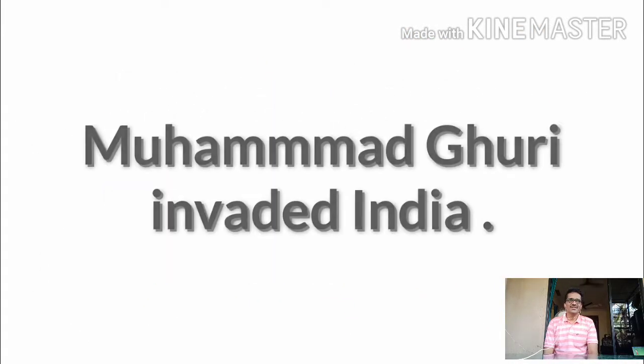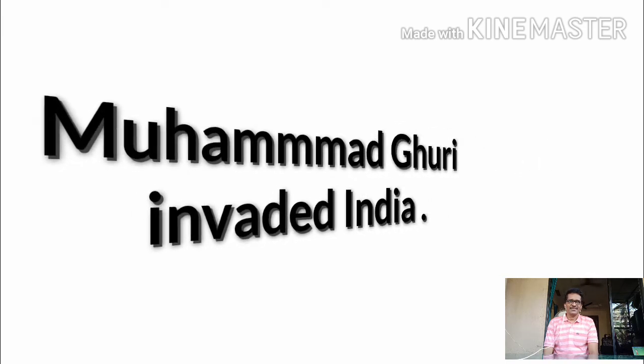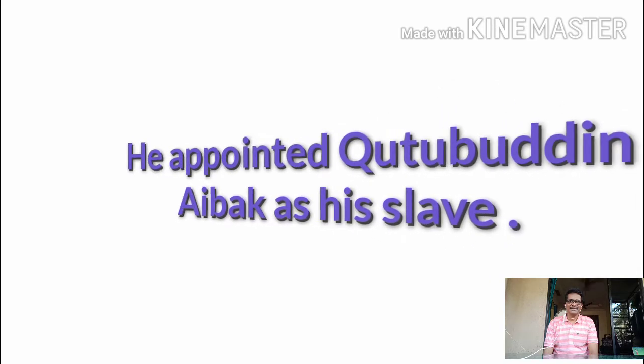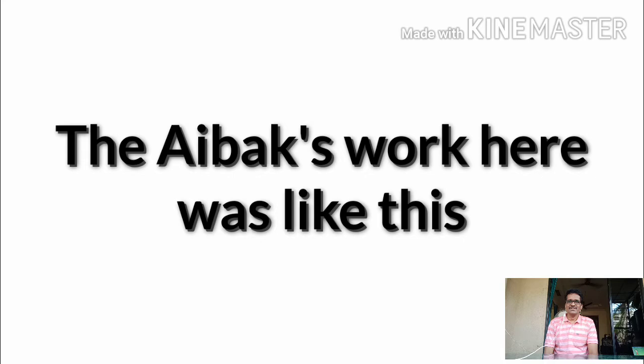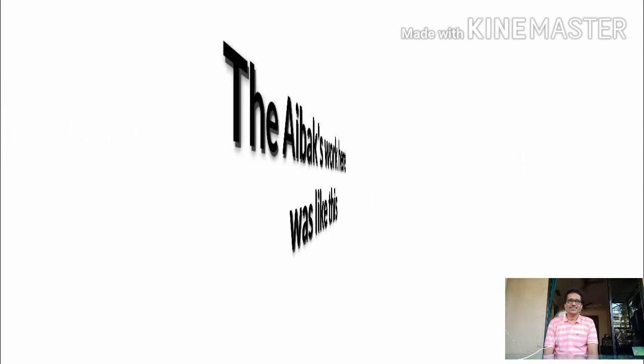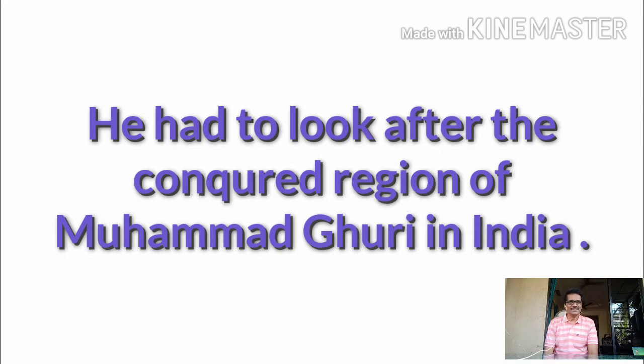We learnt the following things here. The first thing we learn is that Muhammad Ghuri invaded India. The second thing is that he appointed Qutbuddin Aibak, his slave. Aibak's work was to look after the conquered region of Muhammad Ghuri in India. Muhammad Ghuri died in 1206 CE. After his death, Aibak became the ruler of Delhi.